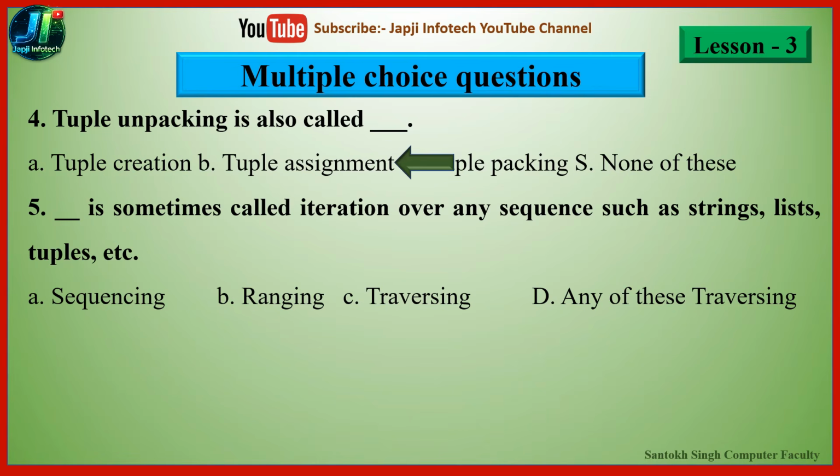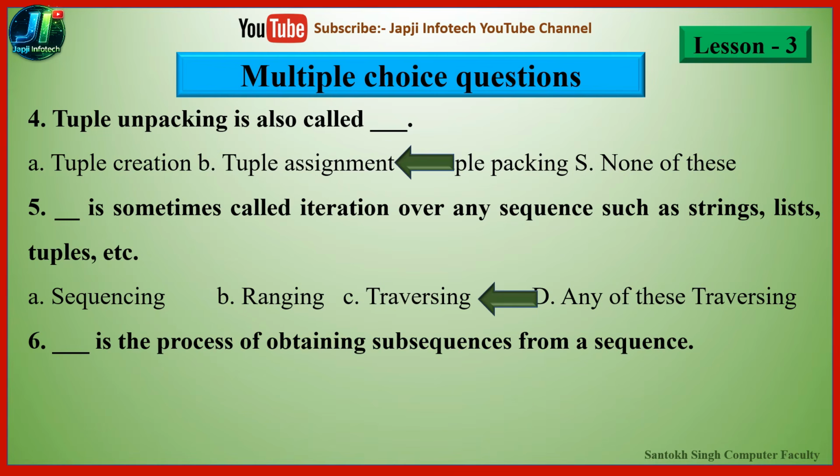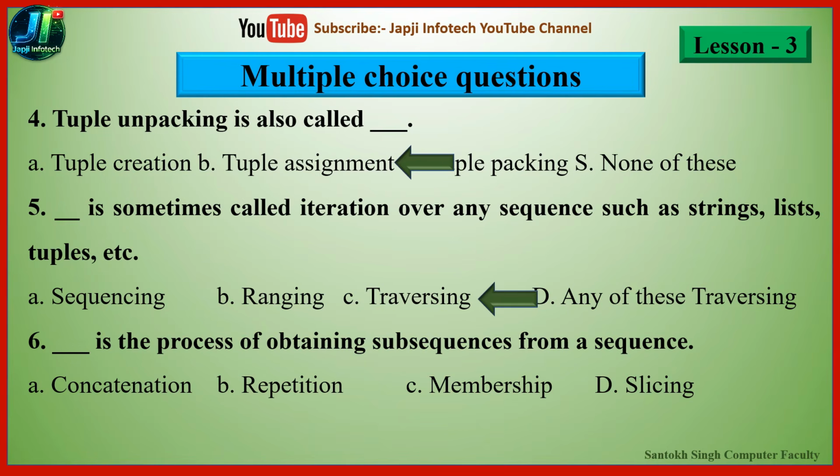And the right answer is traversing is sometimes called iteration over any sequence such as string, list, tuple, etc. And the sixth one is: dash is the process of obtaining subsequences from a sequence. The options are concatenation, repetition, membership, and the last one is slicing. And the right answer is slicing is the process of obtaining subsequences from a sequence.